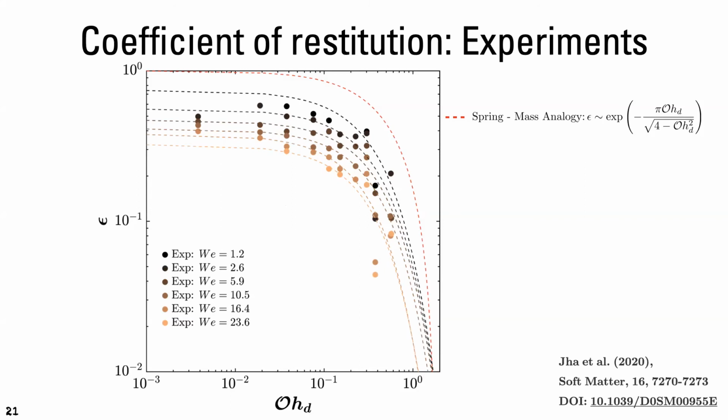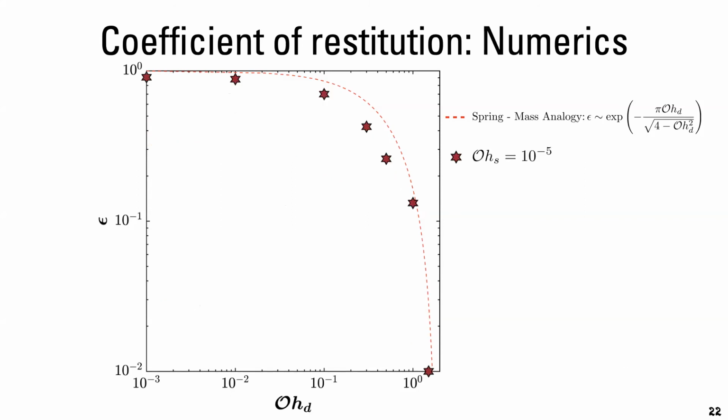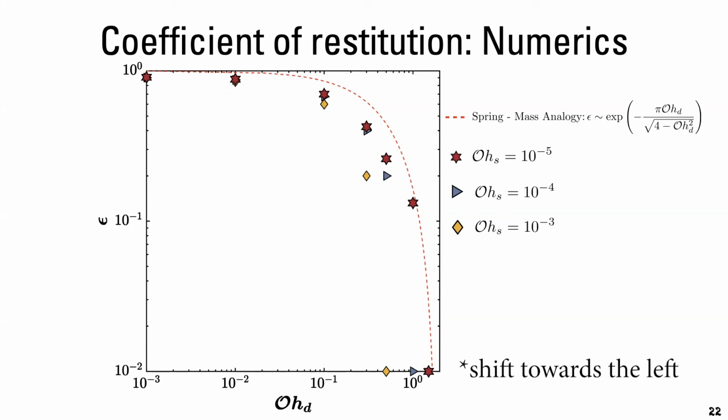in terms of qualitative comparison. Now we can plot the results from numerics, and similar to the time of contact, we again see that for a low Ohnesorge number, the numerical simulations are very close to the spring mass analogy, whereas they shift towards the right as the surrounding viscosity increases. Now, this can also help us to understand why there are some discrepancies between the experiments and numerics, and that could also come from increased dissipation in experiments because of the non-ideal substrate.